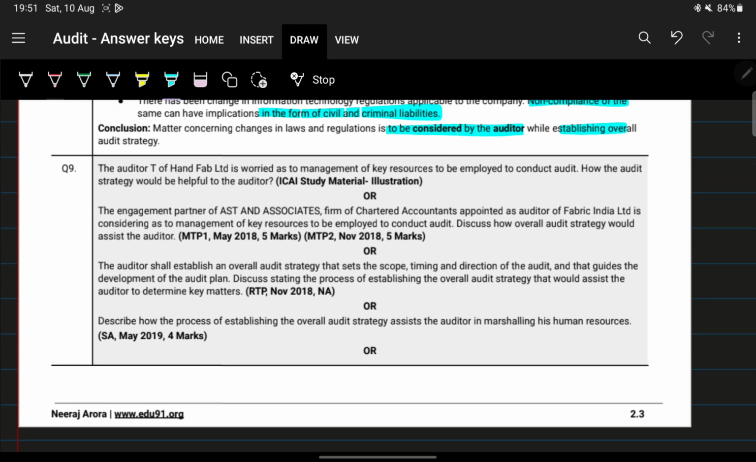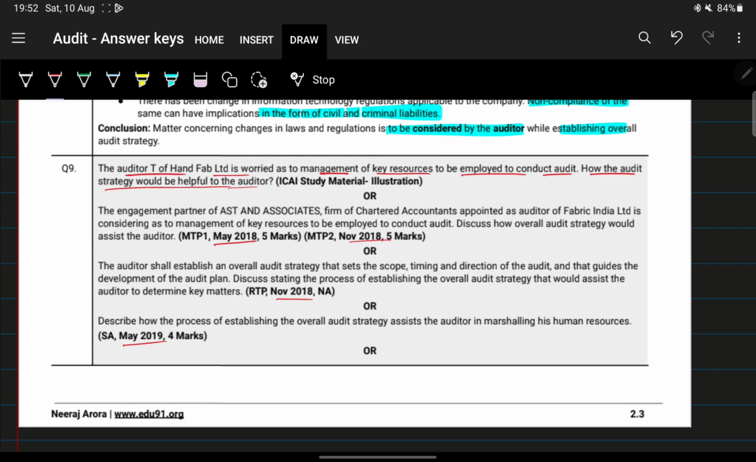Okay, next. Again we're getting a very important question, right? It has been asked in May 2018 and November 2018 for almost 4 to 5 marks. So unless you're willing to lose 4 to 5 marks, I suggest you pay attention. Auditor D of Hand Fab Limited is worried as to management of key resources to be employed to conduct audit. How would the audit strategy be helpful to the auditor?